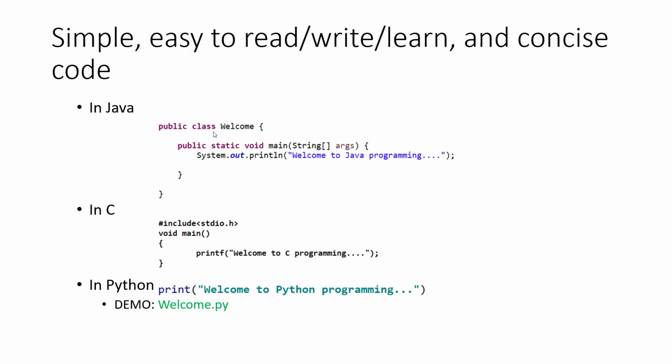We have to give the public class Welcome, and inside the curly braces write a main method and try to print the "Welcome to Java programming" statement using System.out.println. So if you look at this, it is not plain English. We have special keywords in the program like public, class, void, static, etc. And we have the main method and curly braces, etc. And we save the file as Welcome.java.